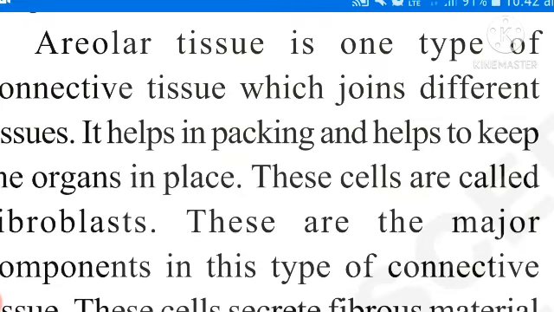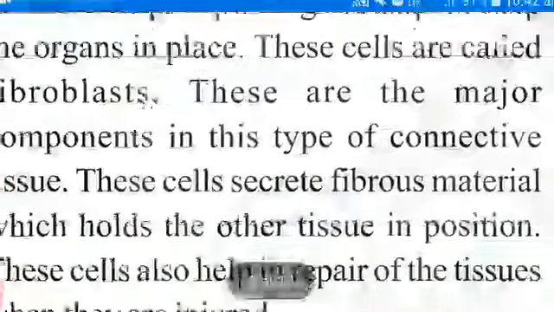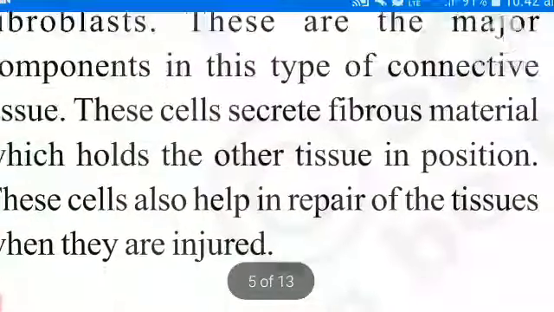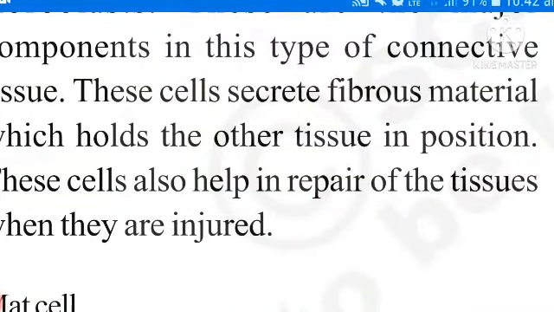These are the major components in this type of connective tissue. These cells secrete fibrous material, means areolar tissue contains fibrous material which holds the other tissues in position. These cells also help in repair of the tissues when they are injured.